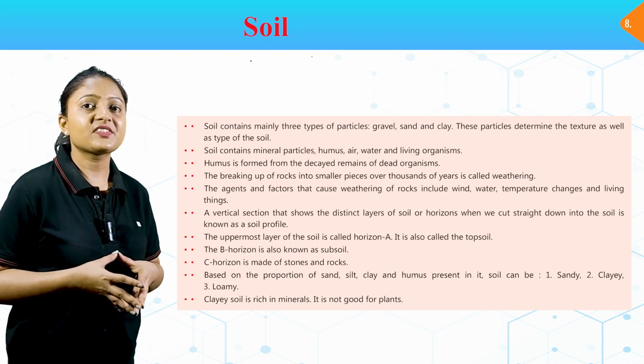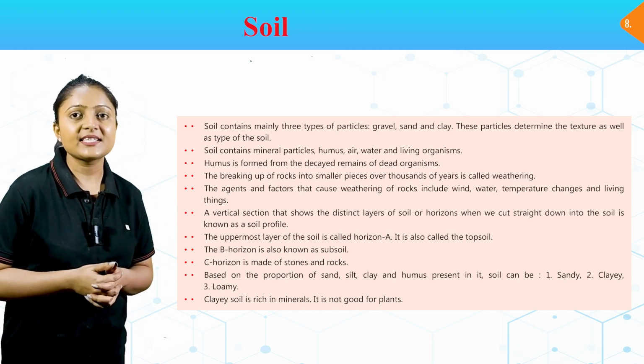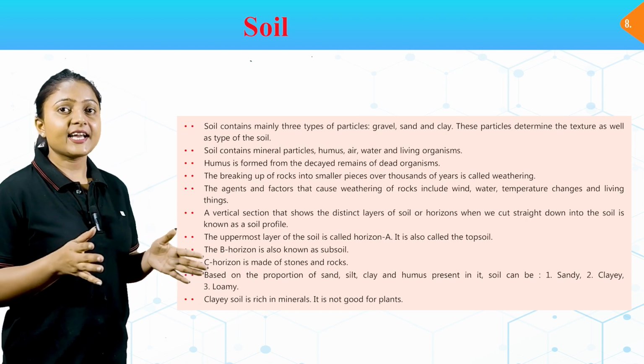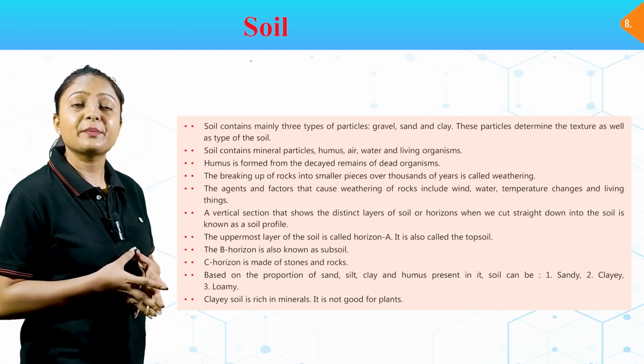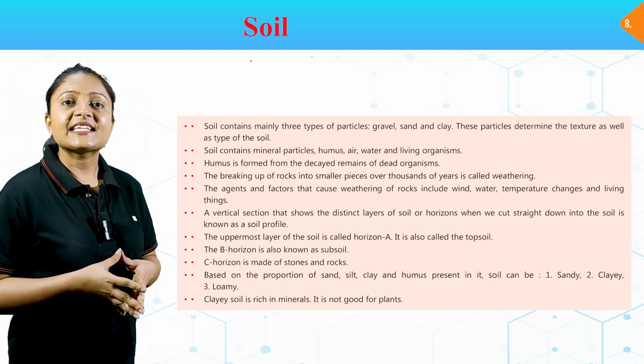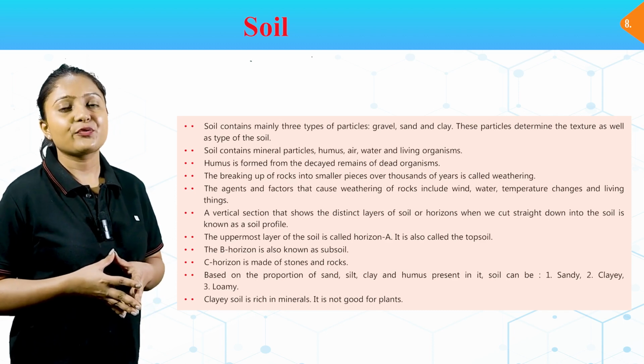Based on the proportion of sand, silt, clay and humus present in it, soil can be number 1 sandy, number 2 clayey, number 3 loamy. Clay soils is rich in minerals. It is not good for plants.